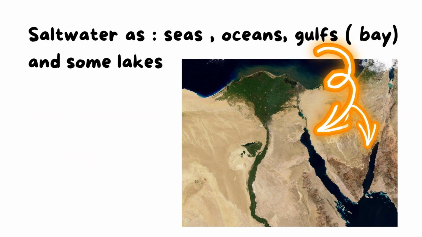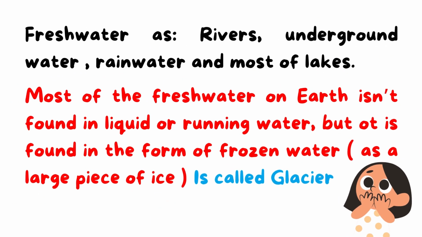Salt water is like what? Like seas, oceans, and gulfs, which are also called bays. We have examples like the Gulf of Suez and the Gulf of Aqaba, and some lakes. So salt water includes seas, oceans, gulfs, bays, and some lakes. Fresh water includes rivers, underground water, rainwater, and most lakes.